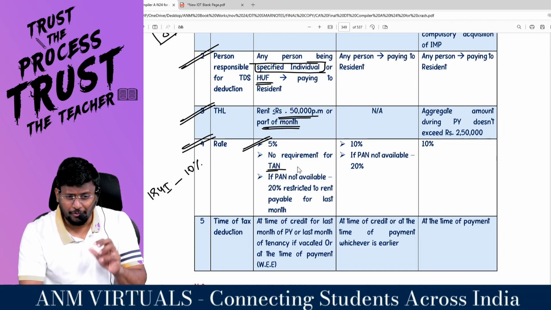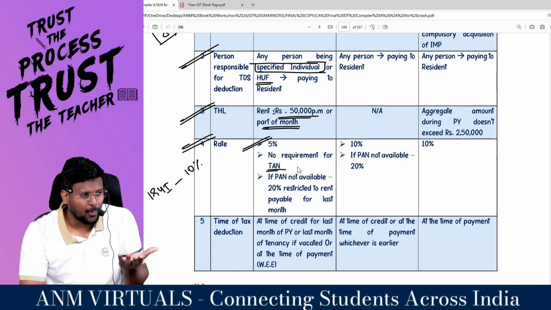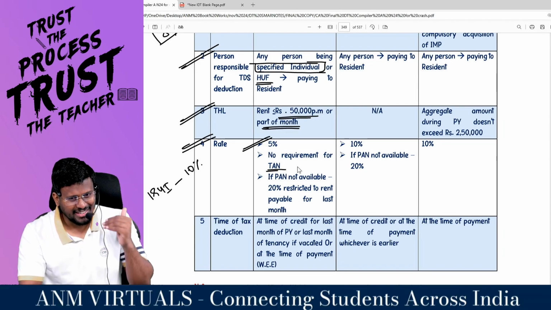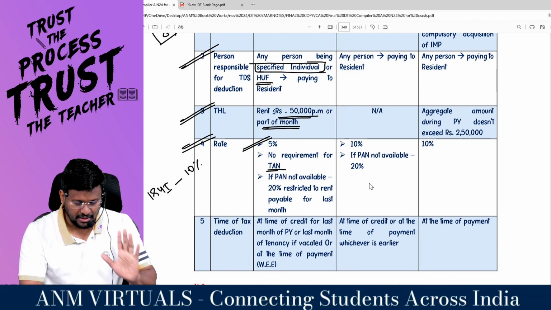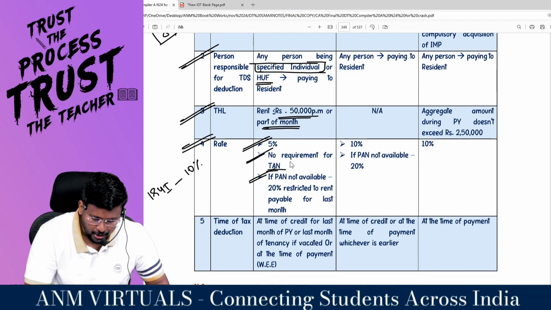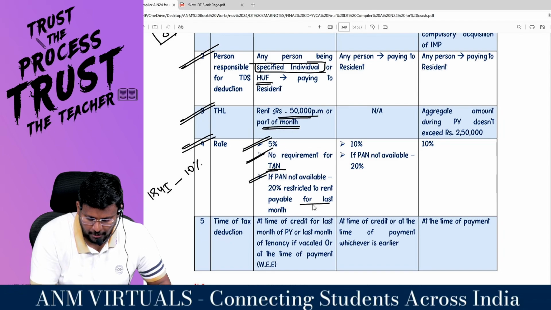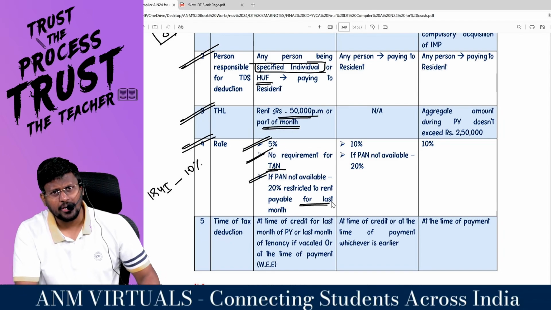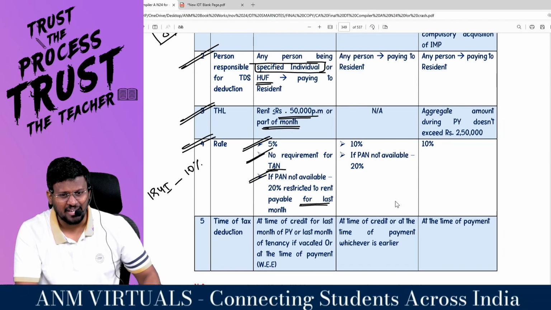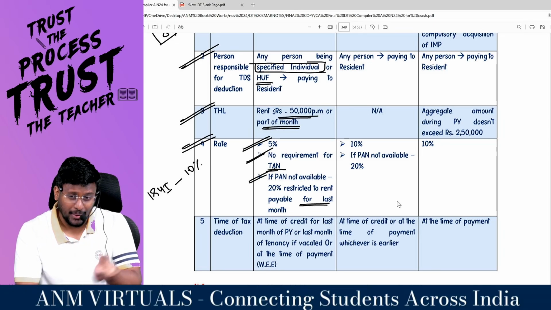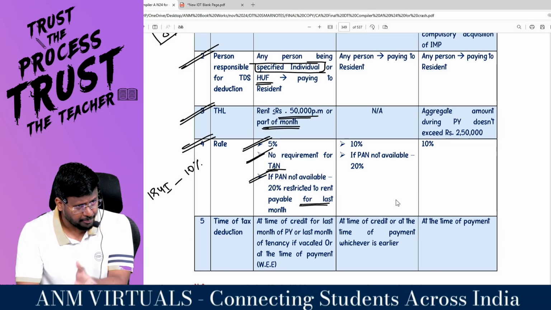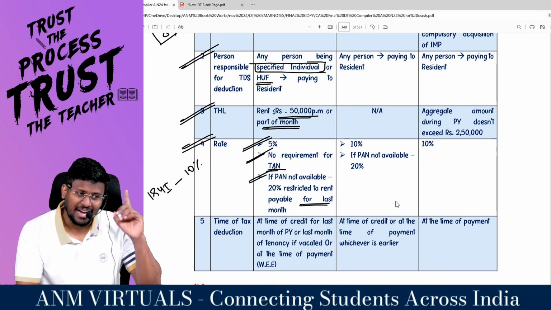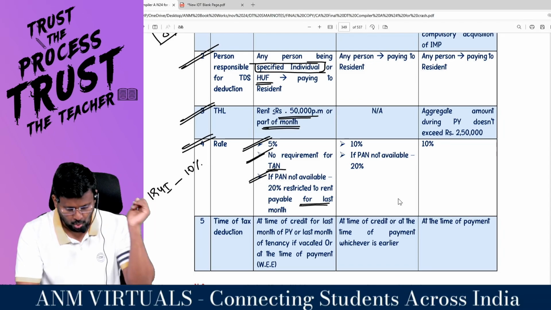That too you make the payment for personal purpose. So you don't have TAN. Generally for deducting TDS, TAN is required. Here TAN is not required. If PAN is not available, 20% restricted to the rent payable for the last month. If the landlord is not giving the PAN, deduct TDS at 20%, but that 20% of the payable, or the March month or last month rent, whichever is lower.